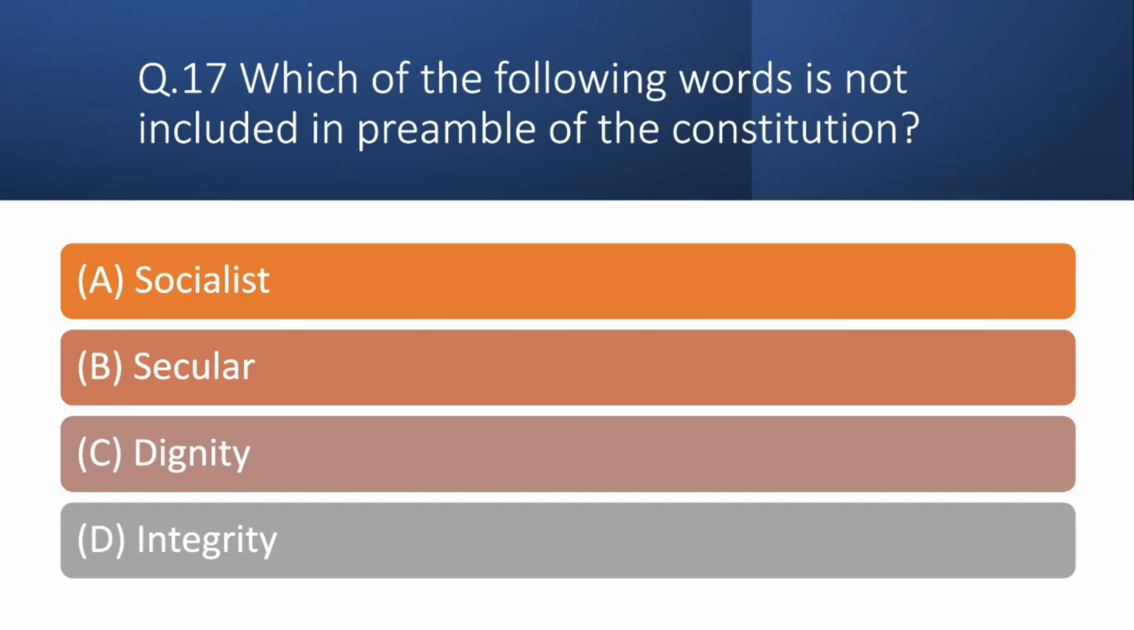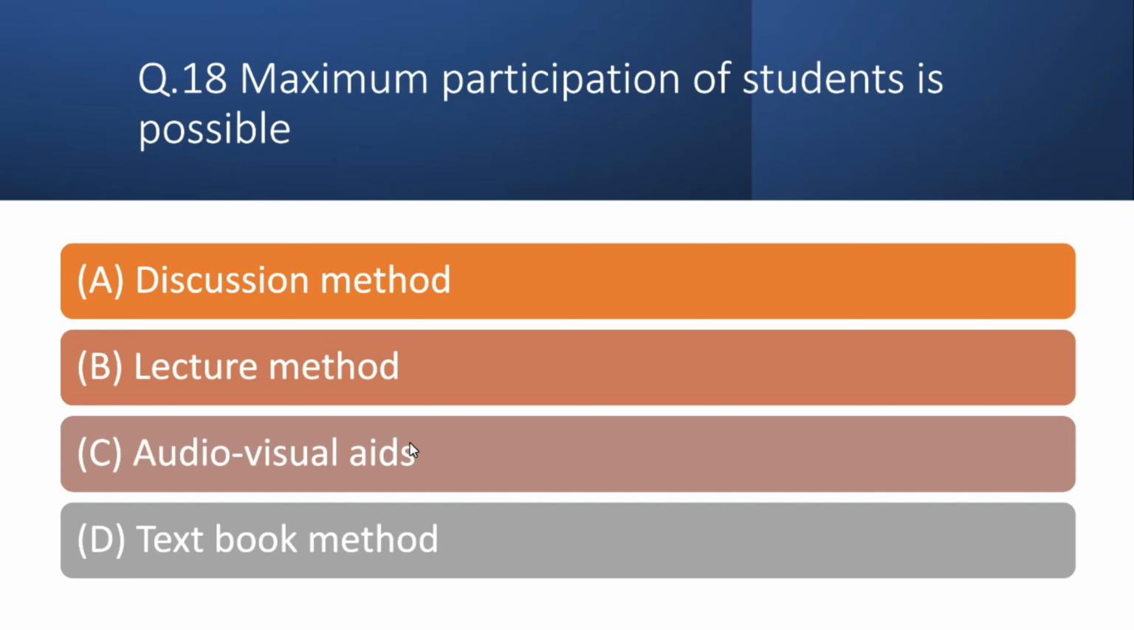Question number 17. Which of the following words is not included in preamble of the Constitution? ऐसा कौन सा वर्ड है जो कि कॉन्स्टिट्यूशन के प्रीमेबल में यूज नहीं होता है? सो ऑप्शन ए सोशलिस्ट, ऑप्शन बी सर्कुलर, ऑप्शन सी डिग्निटी एंड ऑप्शन डी इंटीग्रिटी. सो ऑब्वियसली dignity is not used in the constitution, so option C is the right answer. Question number 18.